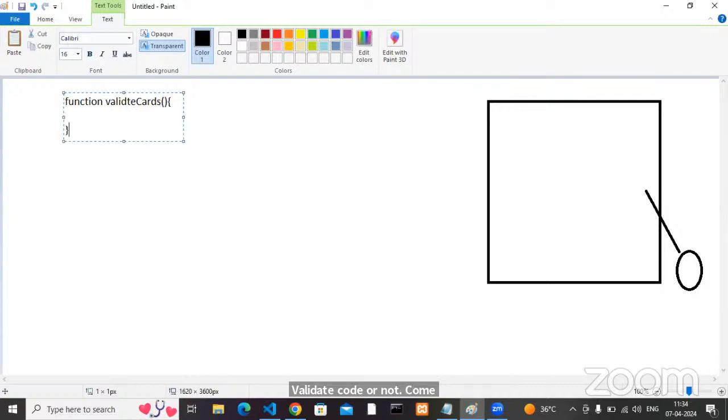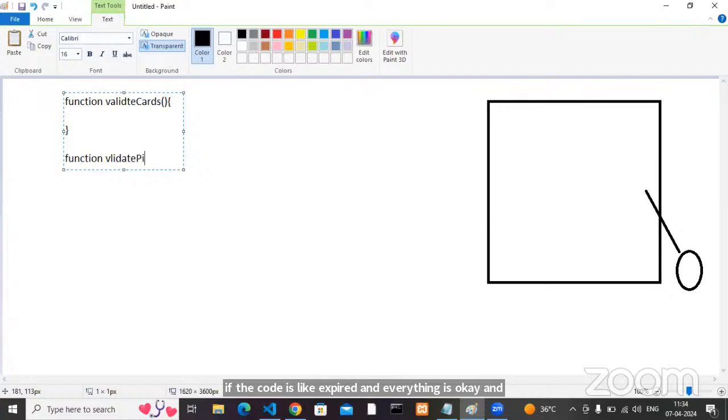If the card expiry time and everything is okay, then whenever you enter the pin, validate pin, one more functionality is going to execute. Once the pin is also validated, you click on the withdraw button. Whenever you click on the withdraw button by entering some amount, one more function is going to execute: transactions.